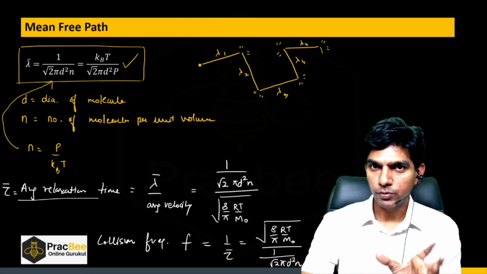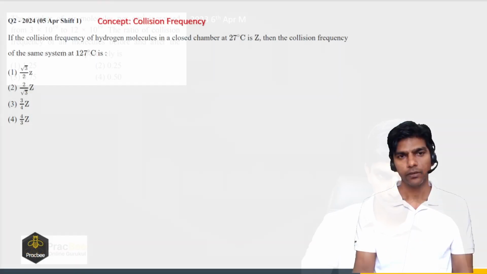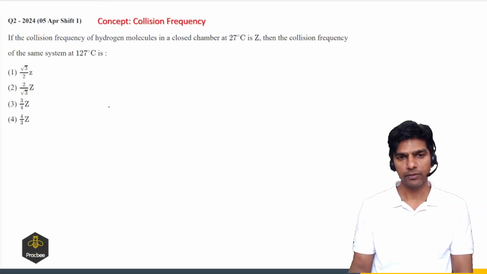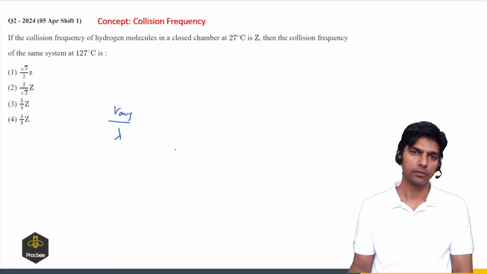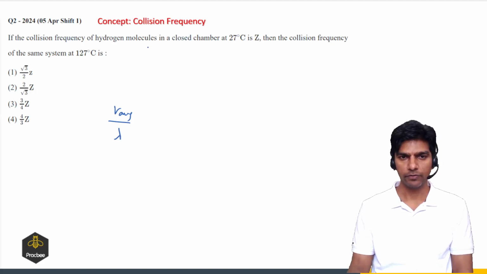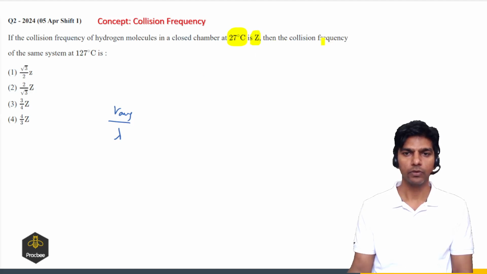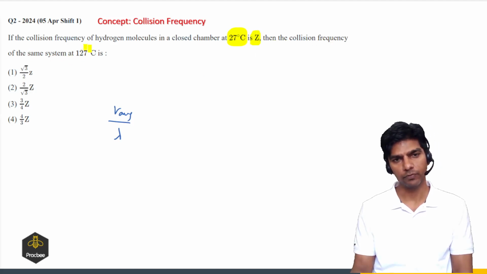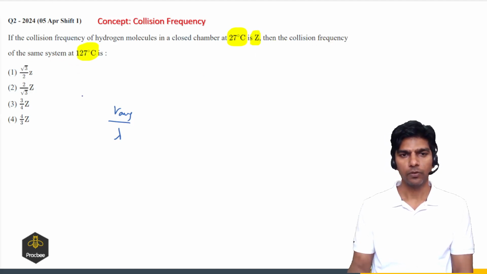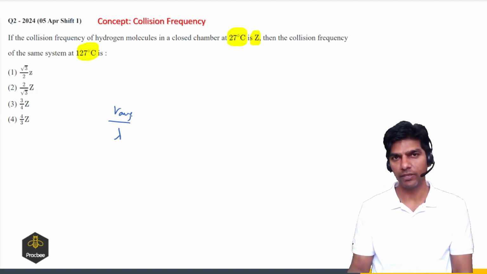Now let us see the type of questions which were asked in JEE Main. Now, what is collision frequency? It is defined as the average velocity divided by the mean free path. Okay, so that is the formula. So if the collision frequency of hydrogen molecule in a closed chamber at 27 degrees is Z, then what is the collision frequency of the same system at 120 degrees Celsius? Okay, right. So to find the collision frequency, we should know what is V average and what is the mean free path.